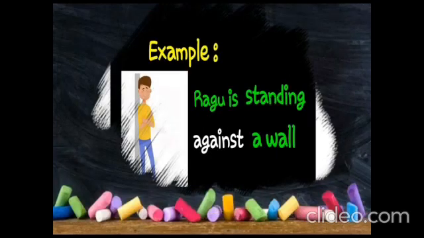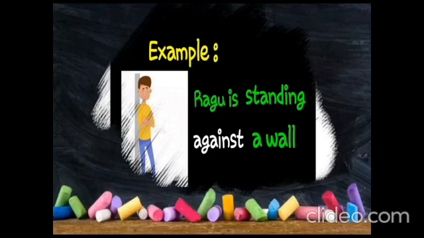Raghu is standing against a wall. In this sentence, against refers as a preposition of place here, because this against shows where Raghu is standing. So therefore, against in this sentence refers as a preposition of place.